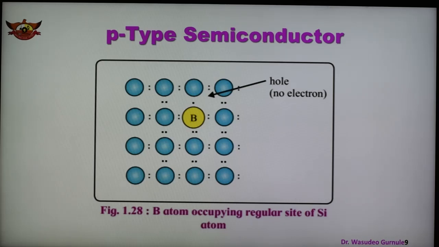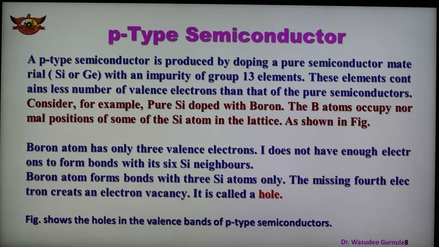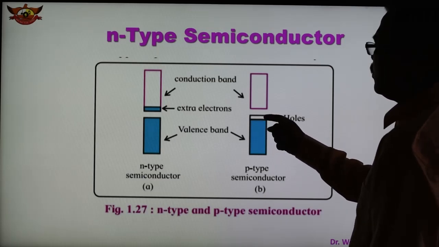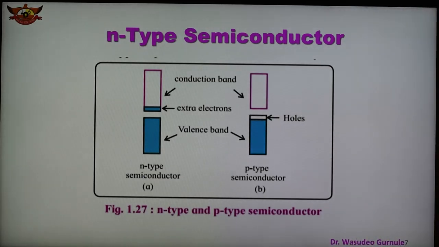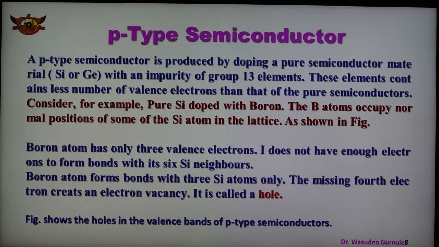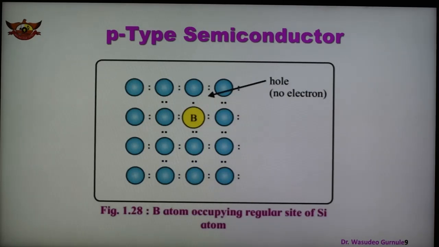So the boron atom occupies the regular site of a silicon atom, but there are not sufficient electrons to form the bond with the silicon atom, and 1 electron is short, and therefore there is a hole, no electrons, and therefore there is a smaller number of electrons, which is shown here in the figure. So this is the hole, and there is no electron in the conduction band. A large number of electrons are there in the n type, and fewer electrons are there in the p type of semiconductor. So this is the figure which shows how boron occupies the normal site in the silicon lattice, and how the p type of semiconductors are formed. So there is a difference in n type and p type of semiconductor depending upon the impurity we are adding to the pure semiconductor.